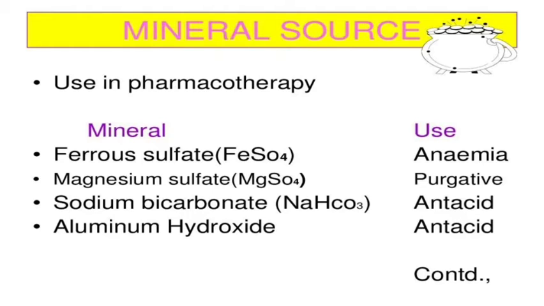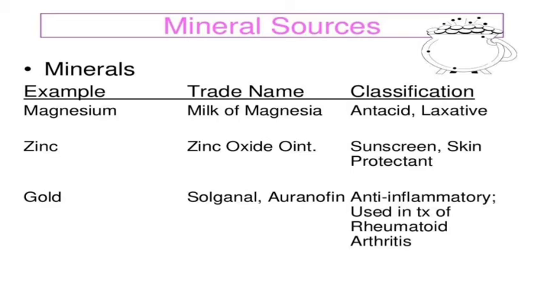And then mineral sources used in pharmacotherapy: ferrous sulfate used for anemia, magnesium sulfate used as a purgative, sodium bicarbonate is an antacid, and aluminum hydroxide is also used as an antacid. These minerals we study in pharmaceutical and organic chemistry. Microorganism sources we studied in biotechnology. And then other mineral sources: magnesium, trade name milk of magnesia, used as antacid and laxative.